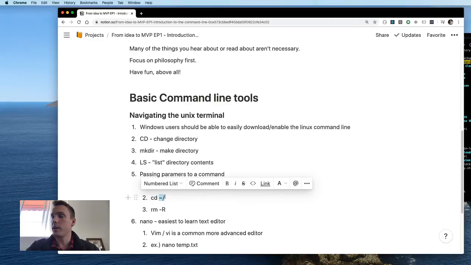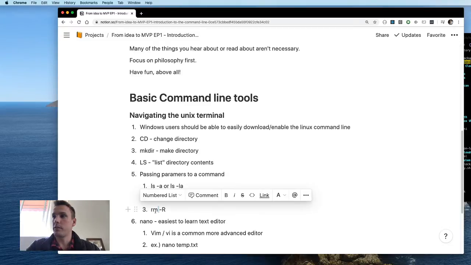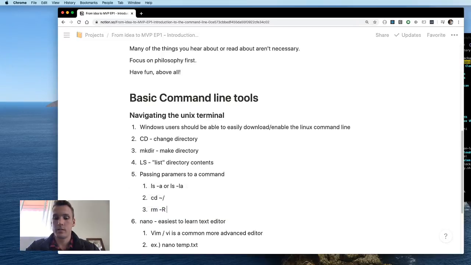CD, like we had done before, you can pass a variety of different things into CD, telling it where to change the directory. And then we're about to use in the next step the rm command, where we're basically just going to remove a file that we're about to create. So in this case, we're passing in a -r into the remove command, but it's also going to be expecting a file name.